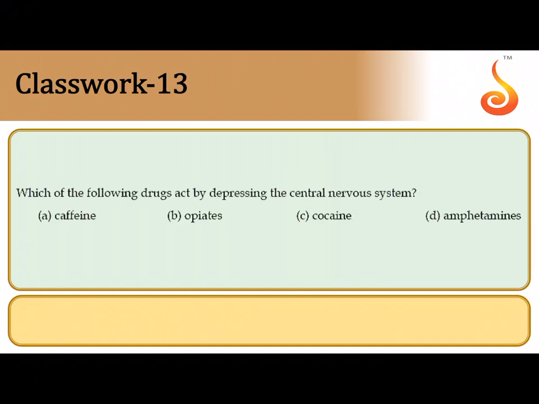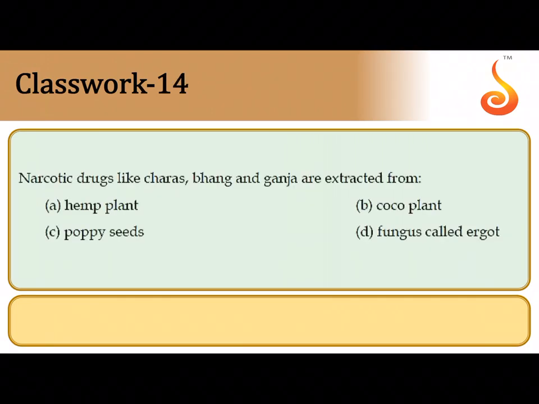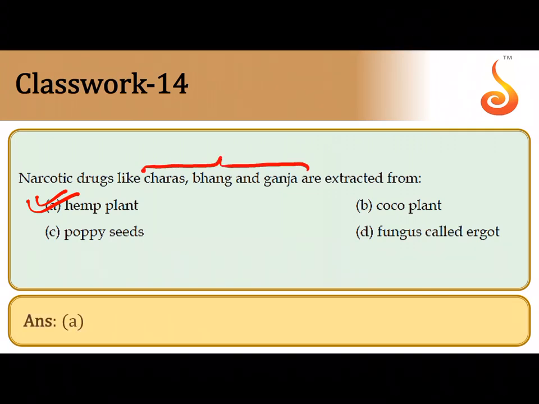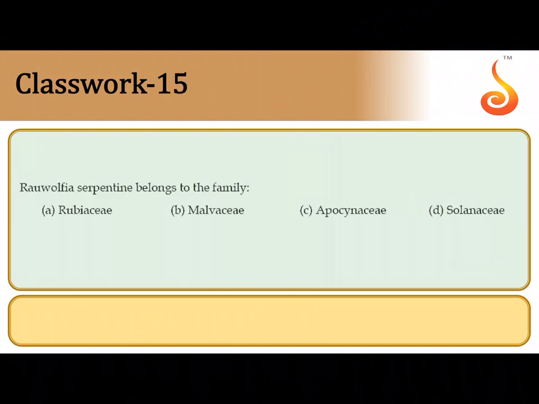13th one, which of the following drugs act by depressing the central nervous system? Among all the following, the drug which has a pain killing property or which acts as a depressant of your central nervous system is opiate. So the correct answer is option B. 14th one, narcotic drugs like charas, bhang and ganja are extracted from hemp plant. The Indian hemp plant, that is Cannabis sativa, is a source of all these drugs. These drugs are collectively referred to as cannabinoids and they have hallucinogenic property. So 14th question, option A is the correct answer.